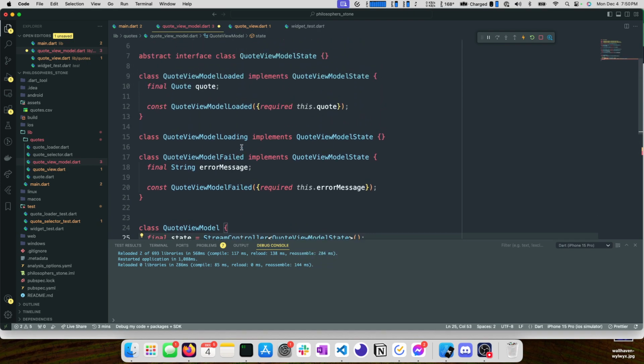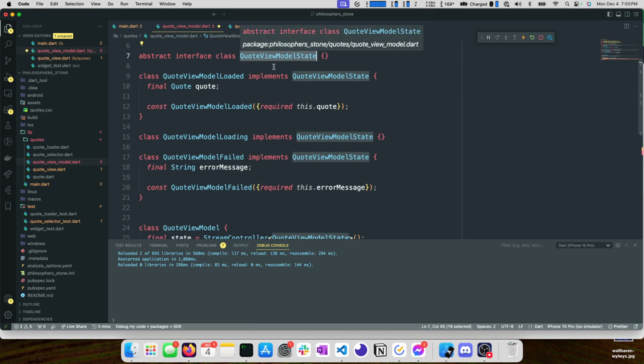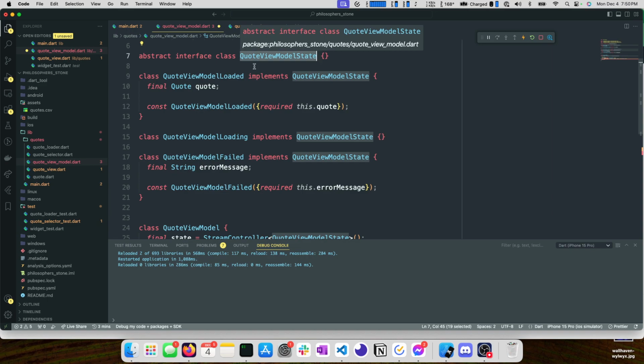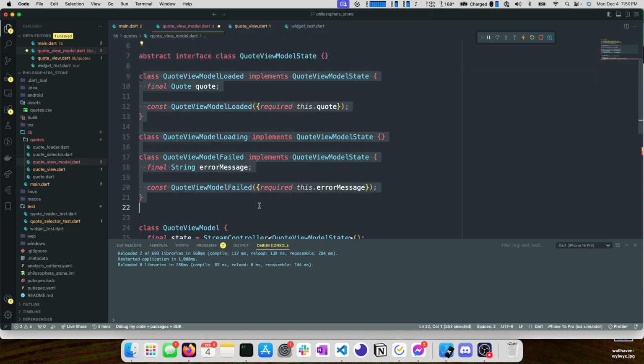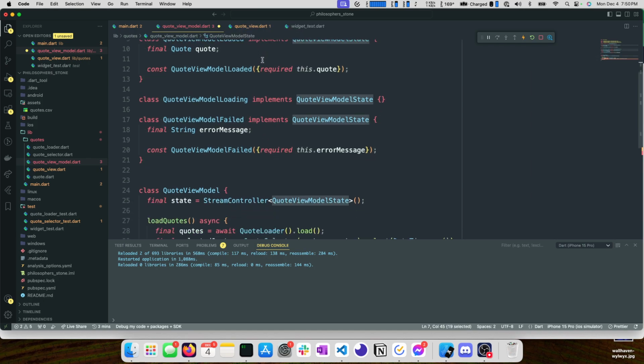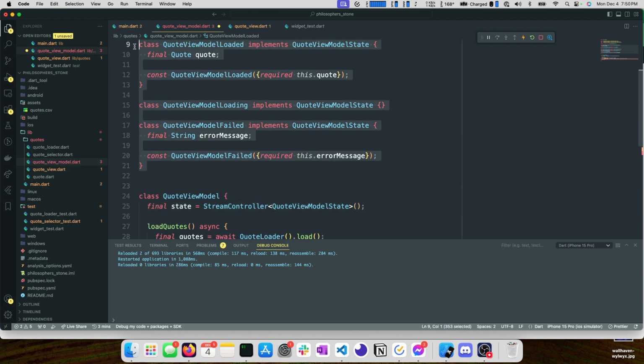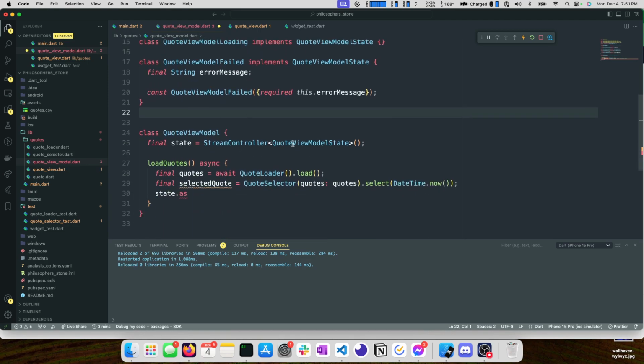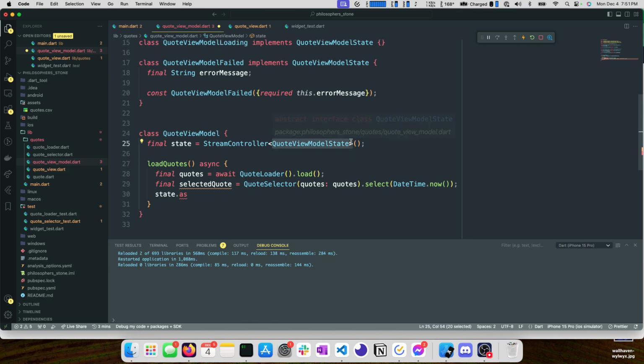And if you're a little unfamiliar with inheritance, well, a little bit of inheritance. Because every one of these states right here implements this quote view model state, this is a common denominator between these three states. And because it's a common denominator, we can give this type to the stream controller, and that allows it to broadcast any of these three states, which is exactly what we want. There are three different classes to model three different states, but we need them to all fit into the same stream controller.